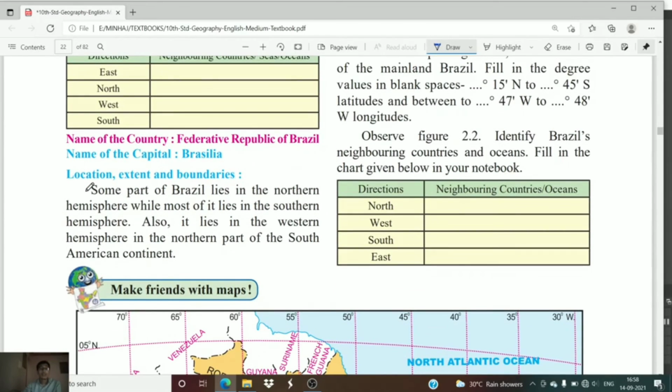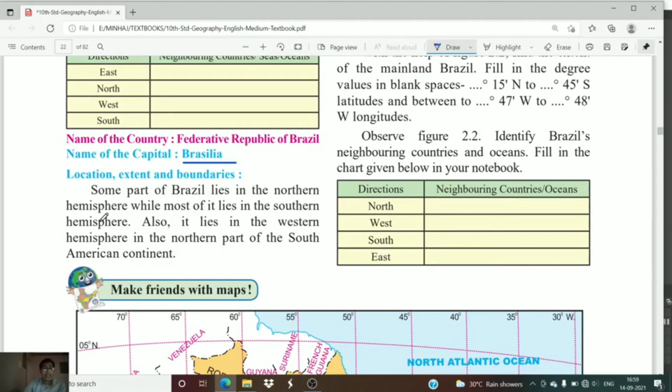Now let us see the extent and location of Brazil. The capital city of Brazil is Brasilia, and it is the name of the country. The official name is the Federative Republic of Brazil. Some part of Brazil lies in the northern hemisphere, while most of it lies in the southern hemisphere.